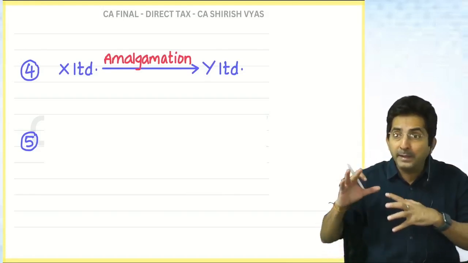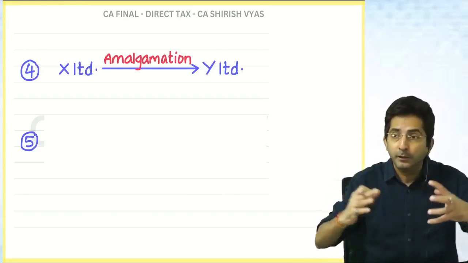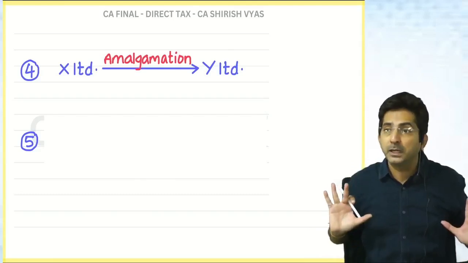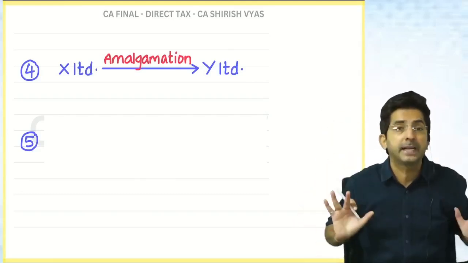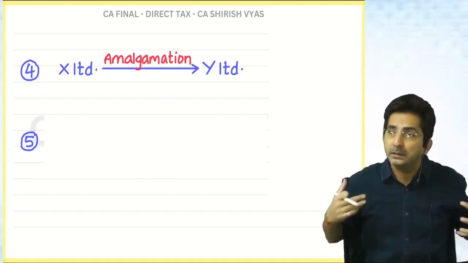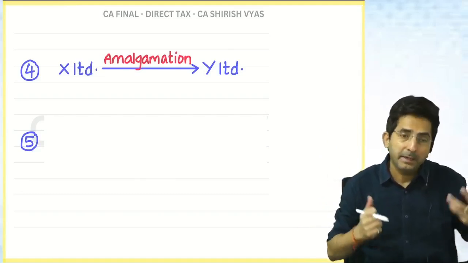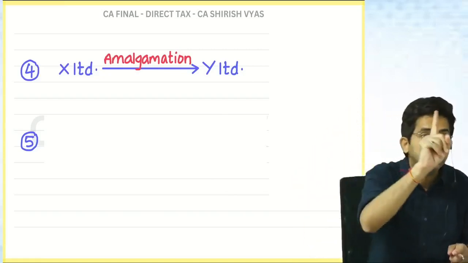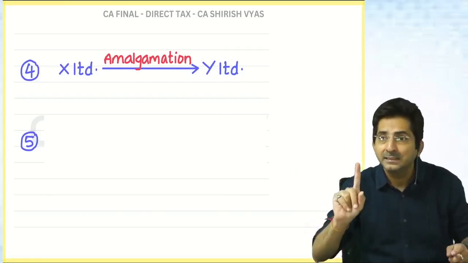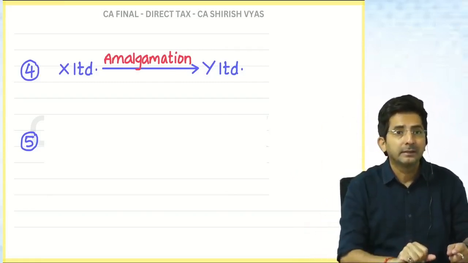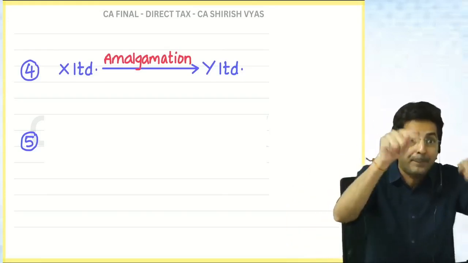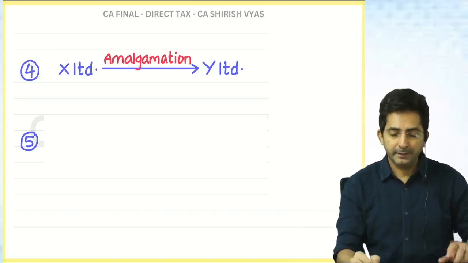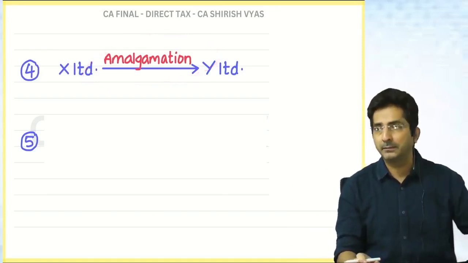What government is exempting is the nature of merger, where the PC is discharged fully in the form of shares. Means KS Academy should give me the shares and I should remain still the owner of the class. But if they give me cash, then it is not a true merger. Then it is in the nature of purchase. Then capital gains will arise. Anyways, in short, no capital gains on amalgamation.